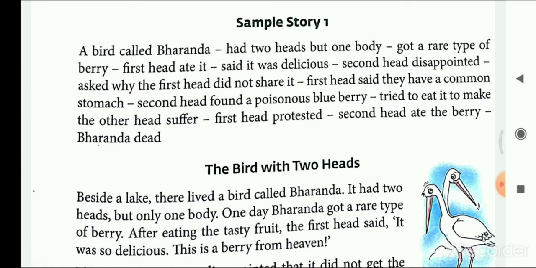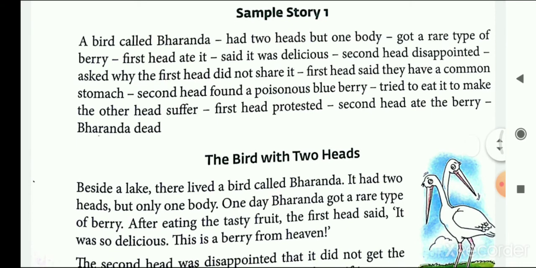So here is an outline in which it is stated, we can imagine the things from the outlines which are given, that there is a bird called Baranda who had two heads but only a single body, and it got a rare type. Once upon a time it got a kind of a different berry, therefore the first head took the berry and ate it. He told the second one that the berry was very delicious. So at that time